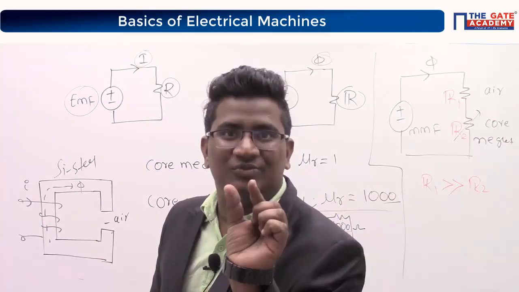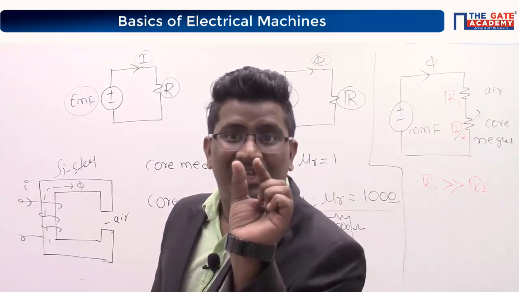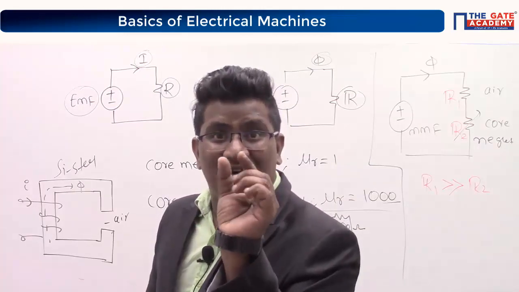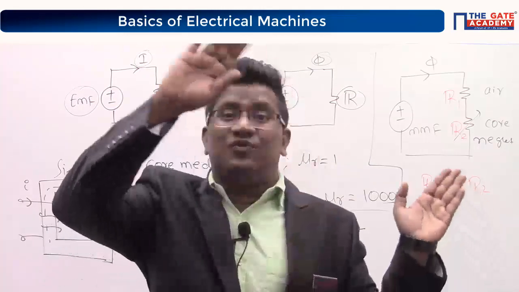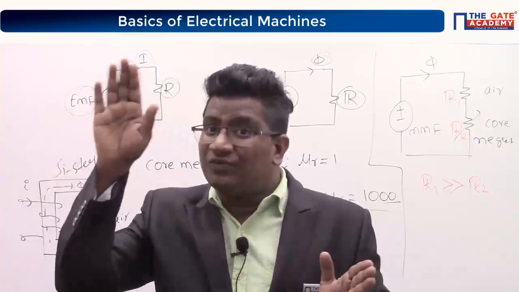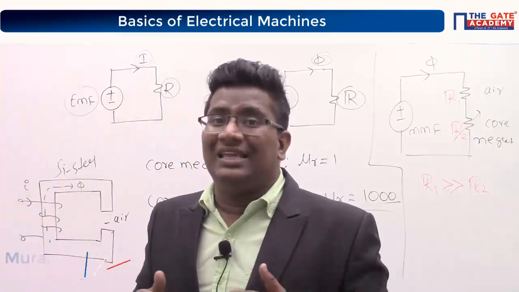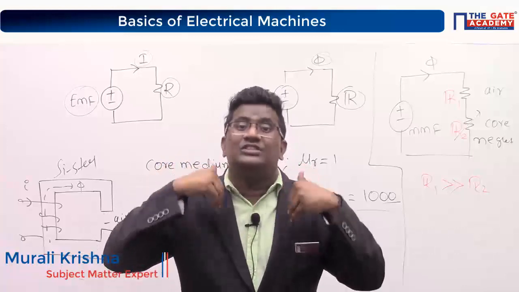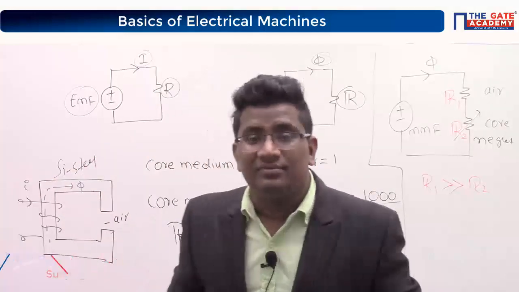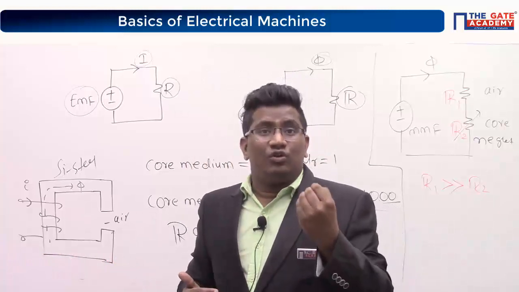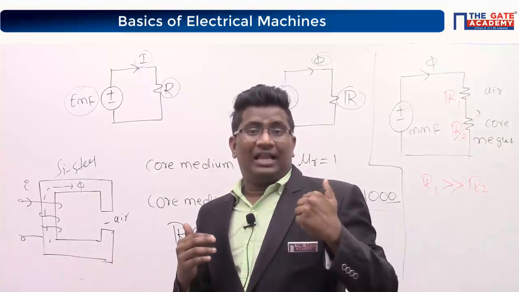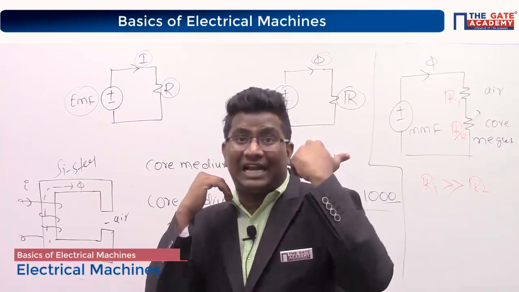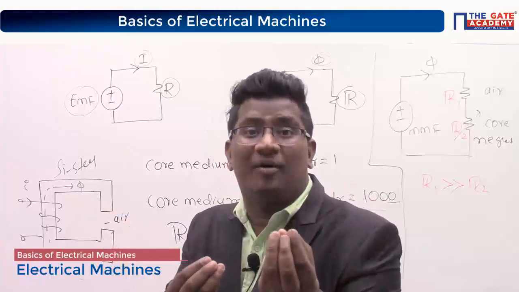Less MMF will drop over there, and the majority of the flux is flowing to the load side. Hence, can I say I am able to transfer my flux from primary to secondary without much drop?